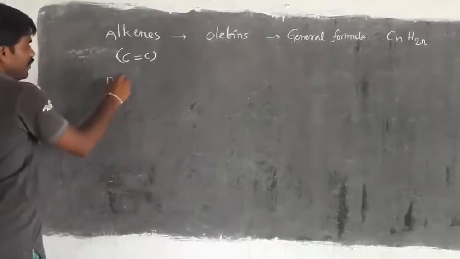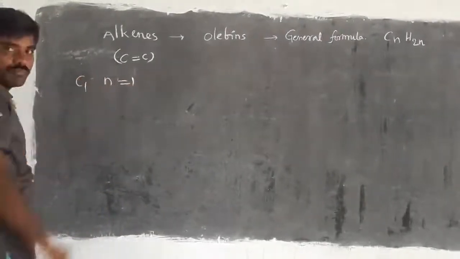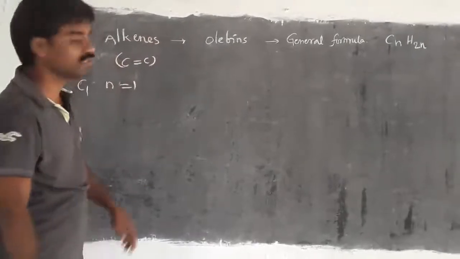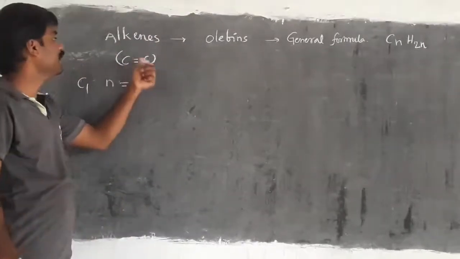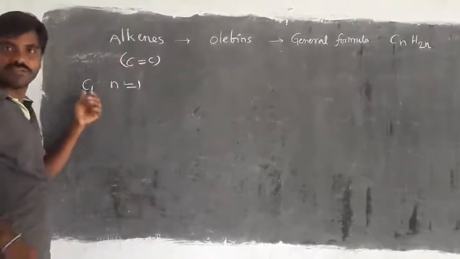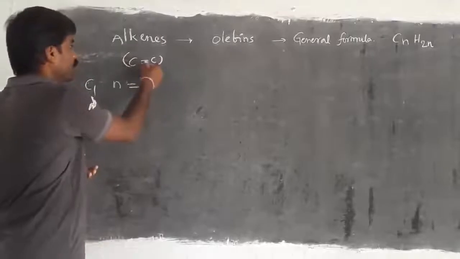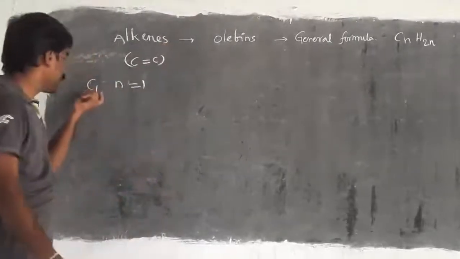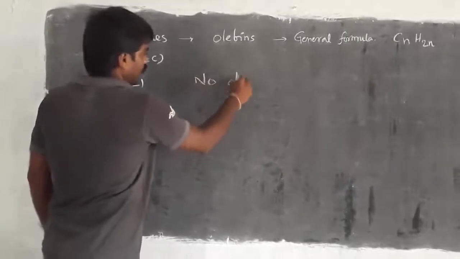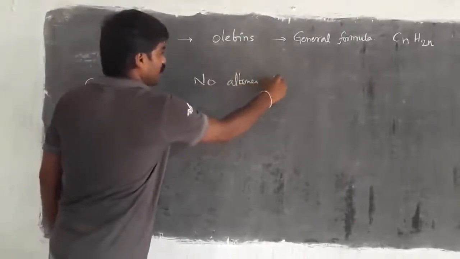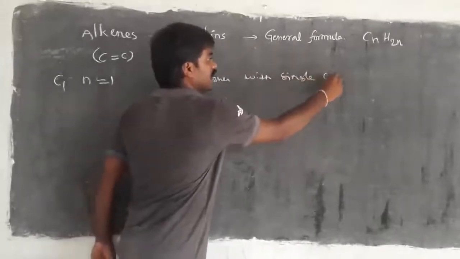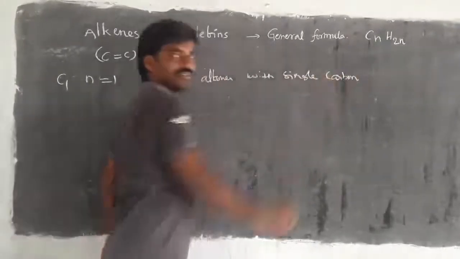If you have only 1 carbon, there is no chance to get an alkene, because we need a double bond between carbon and carbon. If you have only a single carbon, there is no chance to get a double bond with another carbon, because the number of carbons is only 1. So no alkene with a single carbon, right?